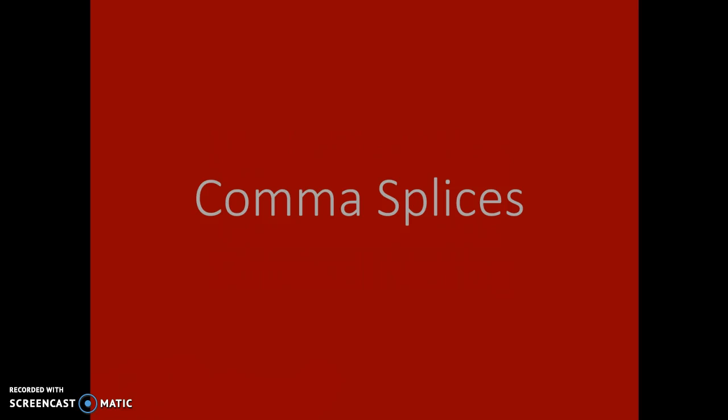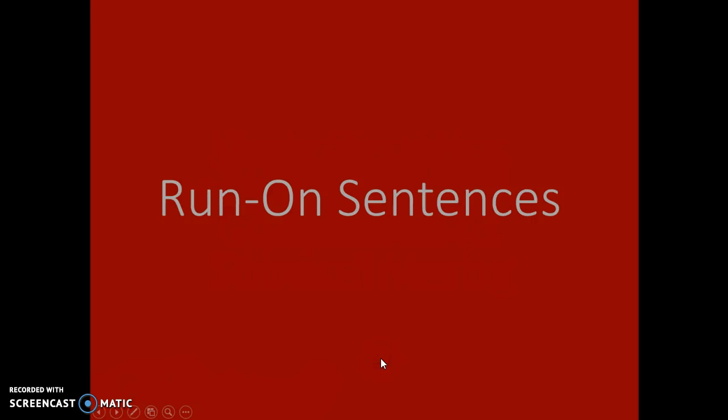If someone asked me what are the main issues that students have while writing, I wouldn't hesitate even a moment. I would say comma splices and run-on sentences. Comma splices are when a writer tries to separate two sentences by using a comma. Think of it this way: a comma is not strong enough punctuation to ever separate two sentences. You can use a comma with a conjunction, a semicolon, or a period. And then a run-on sentence is when a writer just puts two sentences together without any punctuation at all.